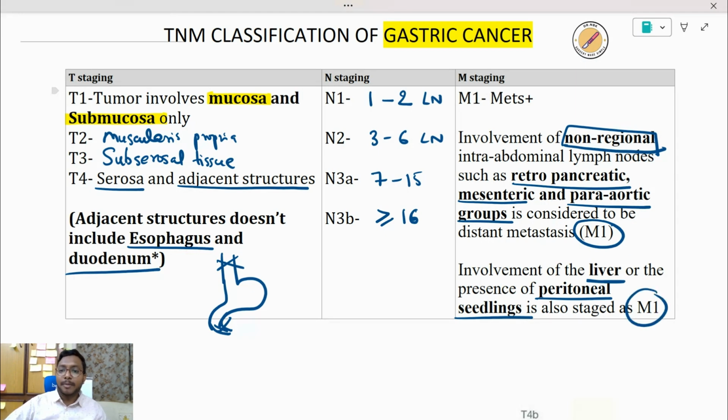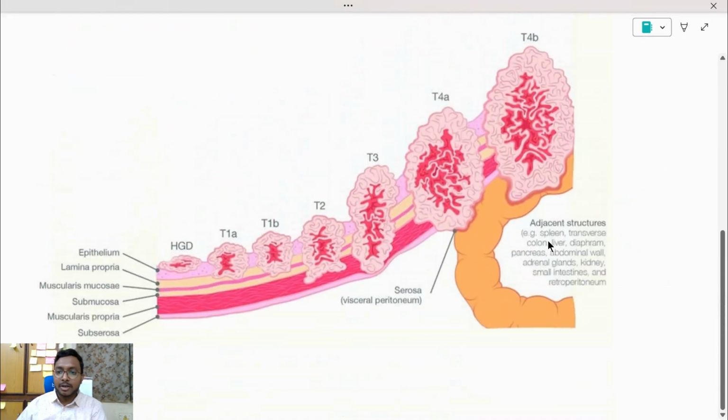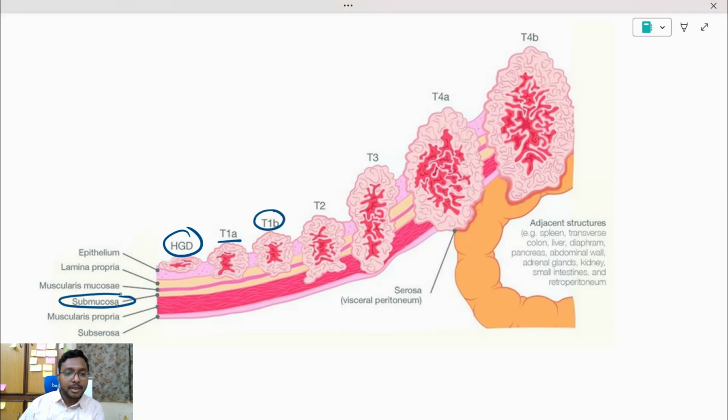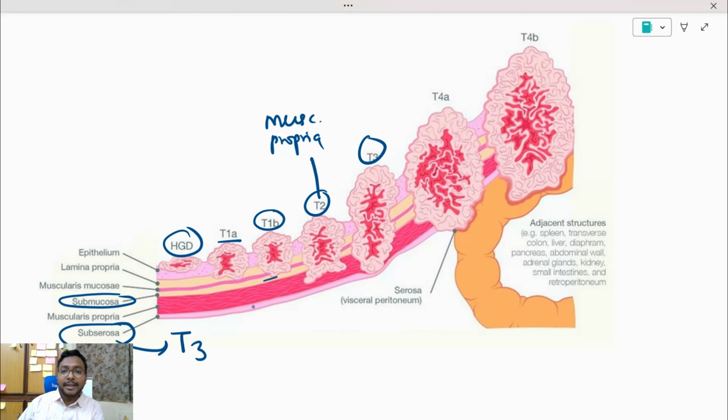So let's understand by looking at this picture about this TNM classification again. We can see here after the high grade dysplasia, T1A is mainly involving mucosa, whereas T1B is submucosa. T2 is nothing but it is involving the muscularis propria. And T3, as you can see here in the picture, this is the subserosa. So subserosa involvement is nothing but T3.